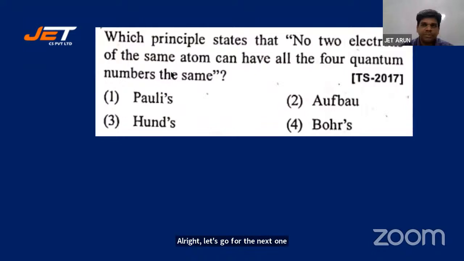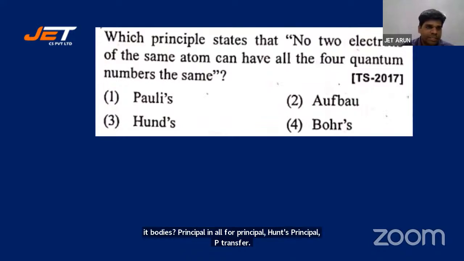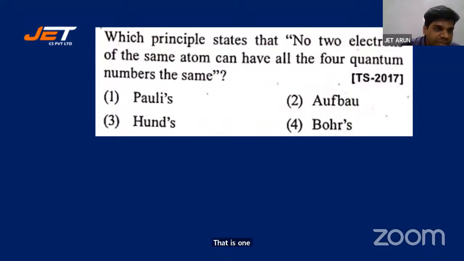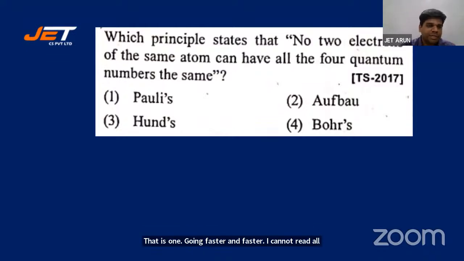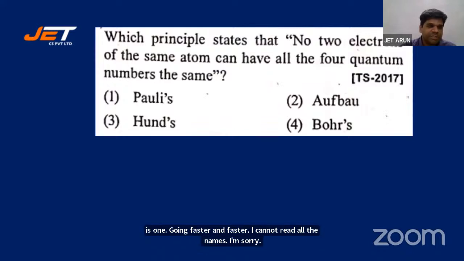Which principle states that no two electrons of the same atom can have all 4 quantum numbers the same? Is it Pauli's principle, Aufbau principle, Hund's principle, Bohr's principle? Dari says one, Sahiti says one. Going faster and faster. I cannot read all the names, I'm sorry. But I see I'm getting a consistent response.